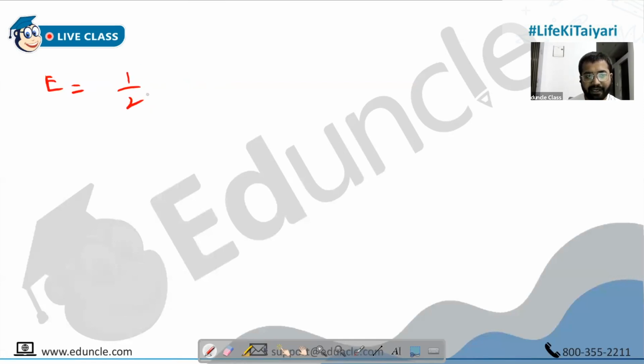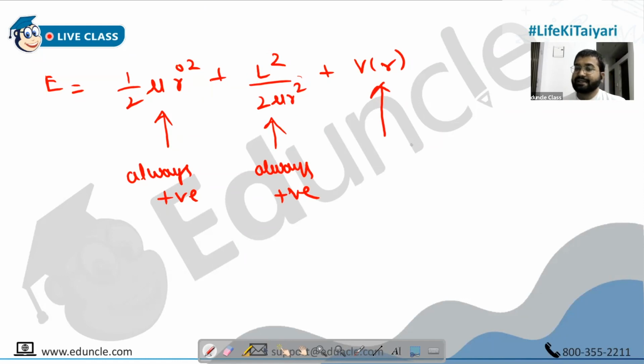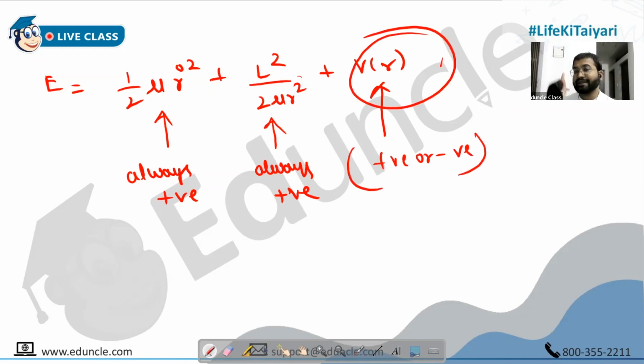which is given by half mu R dot square plus L square upon 2 mu R square plus V of R. Understand that this is always positive. Why? Mass is positive and you have a square term. This is also always positive, because L is squared, R is squared, mass is also always positive. So the only one that could be positive or negative is the central force potential, people.